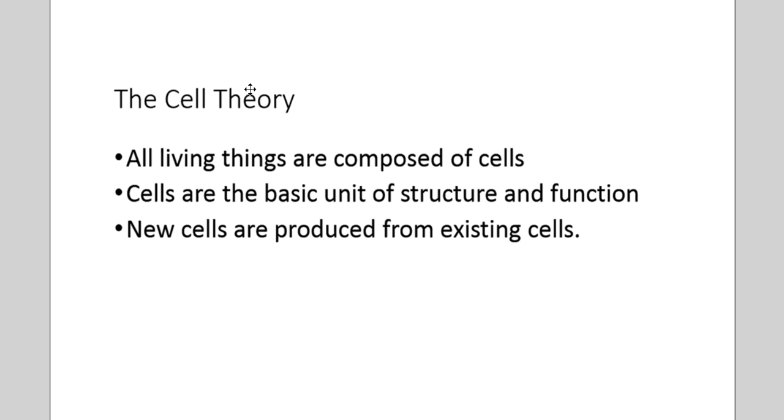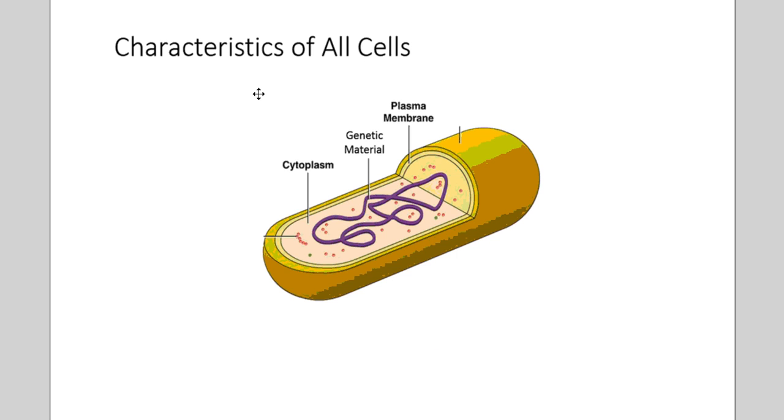Now, the cell theory is kind of the surface of this system. And as we get deeper into talking about cells, we'll see that this is actually a very deep rabbit hole. So there are a few characteristics that all cells share. All cells share three basic characteristics, all the way back from bacteria to the most complex eukaryotic cell. All share three characteristics, which points to a shared ancestry.